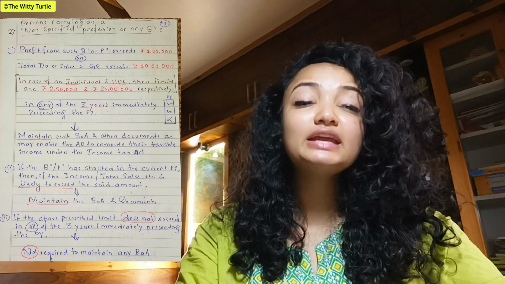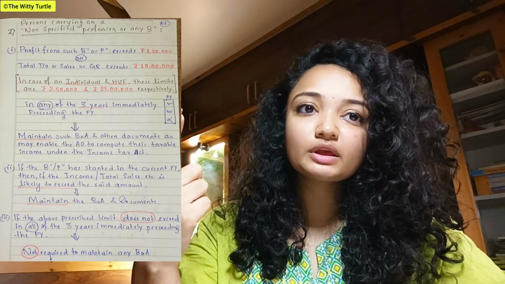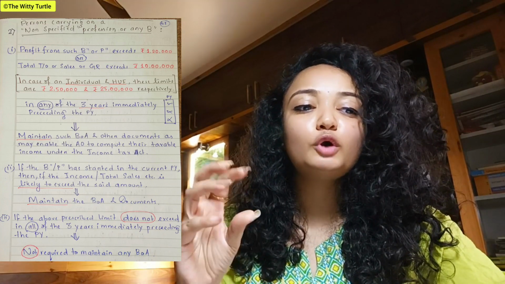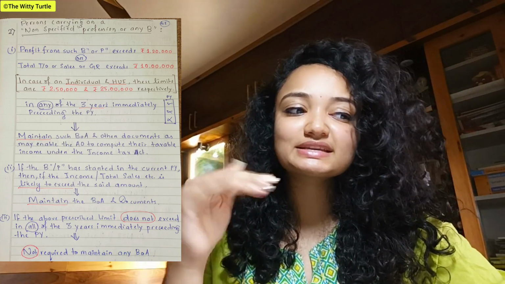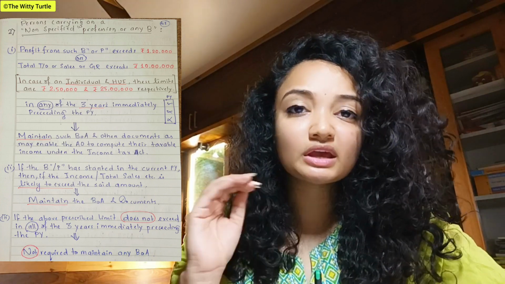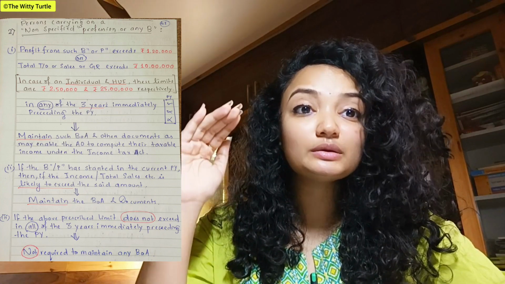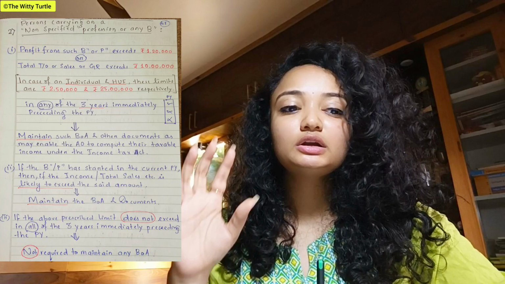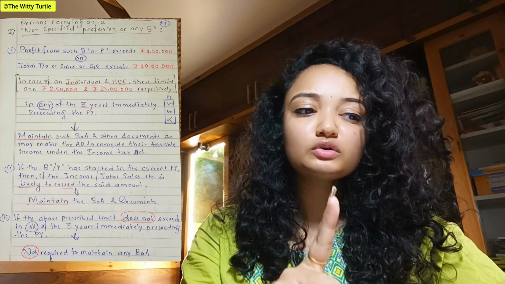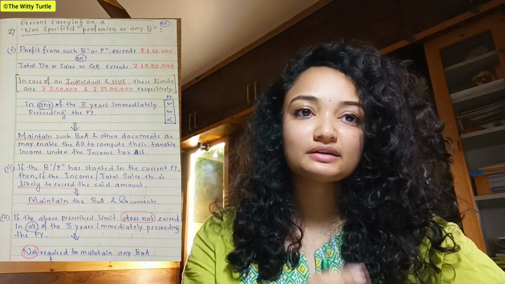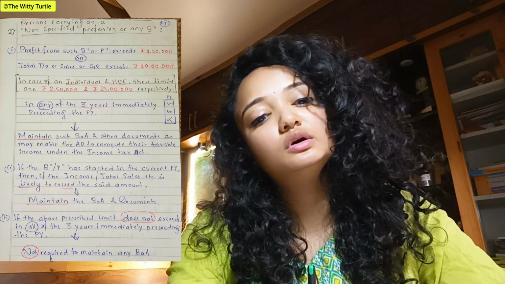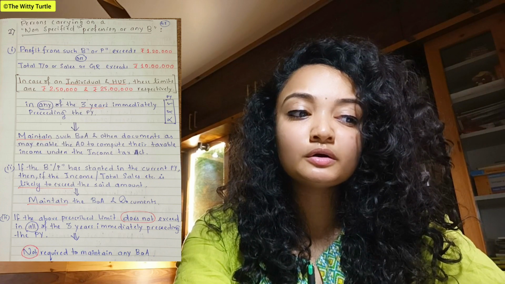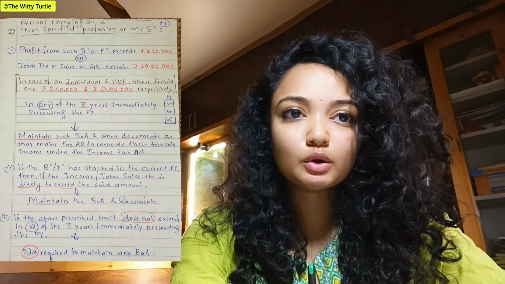So in that case, in case of non-specified professionals and business persons, the rule is given as the profit from such business or profession exceeds rupees 1,20,000. It means 1,20,000 or more than that, right? Or the total turnover or the total sales or gross receipt exceeds 10 lakh rupees. You have to consider either of these two things. Either of these two conditions should be satisfied, okay?